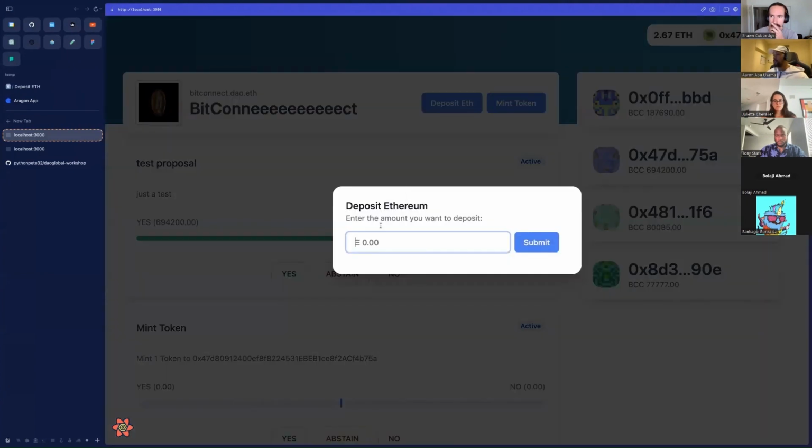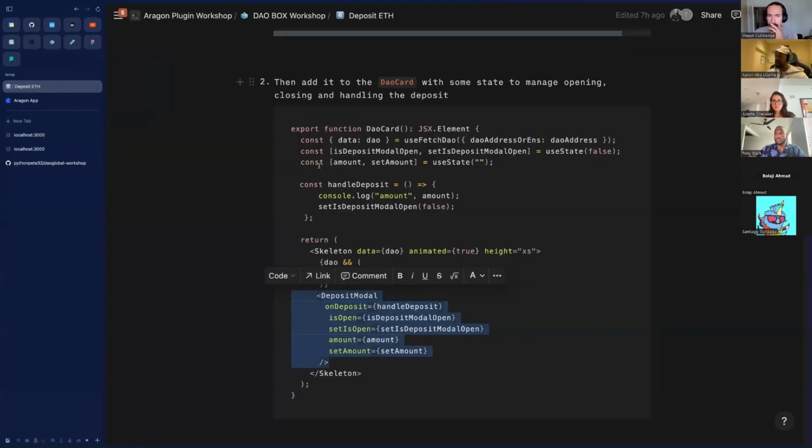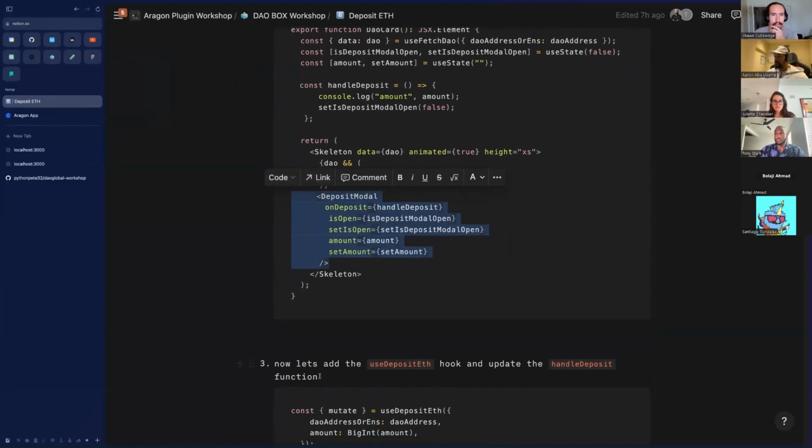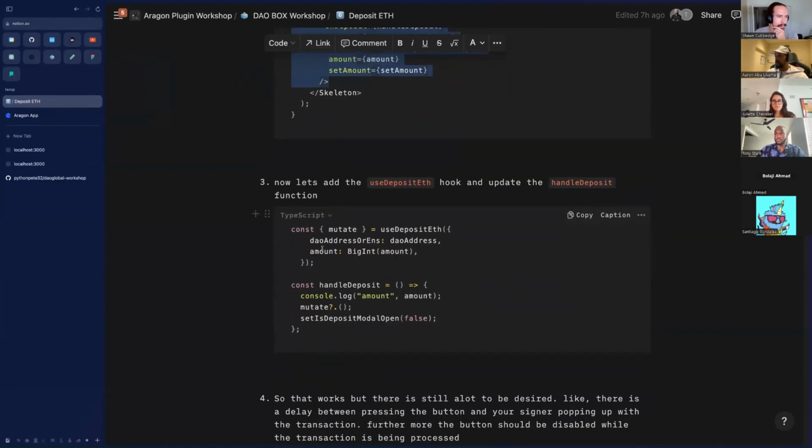So we've got our deposit modal. It's going to allow us to deposit some ETH in the DAO. But this is all setup stuff, we haven't even used the hooks yet, right? So okay, let's hook this up. No pun intended to the hooks. So how do we do this, right? So